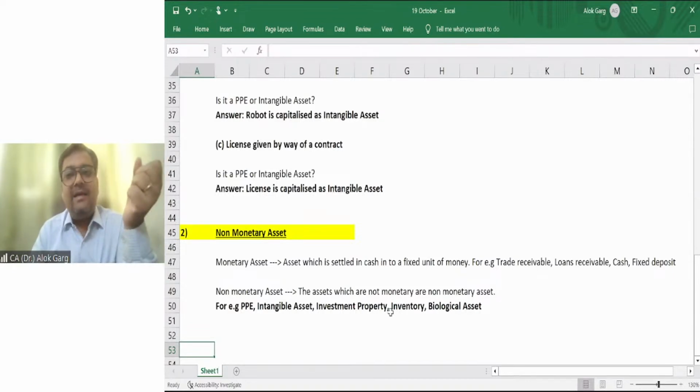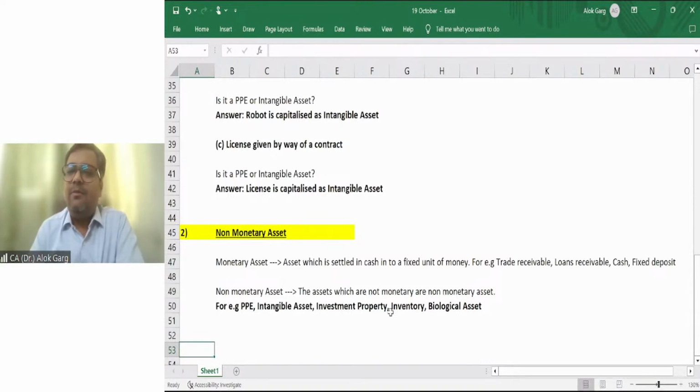You are saying that I have paid a loan to my subsidiary for 1 lakh rupees. It means you are going to receive a fixed amount of money of rupees 1 lakh from that subsidiary. You are saying that I have done a fixed deposit with the bank and I am going to receive 10 lakh rupees from that fixed deposit. It means that asset gets settled into cash, into a fixed unit of currency, right?